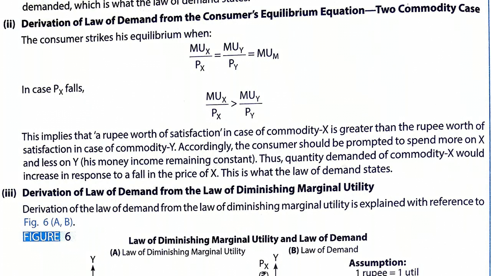So he has to equate the satisfaction with commodity Y. He will spend more money on X because he is having more satisfaction, and when he consumes more of X, the satisfaction decreases, and thus with fall in price of X, the demand for X increases.